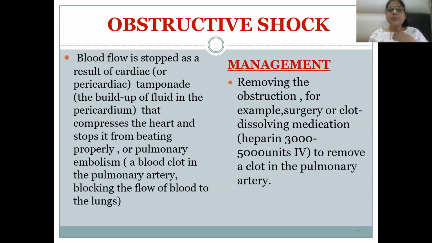Management is to remove the obstruction by surgery, or we can give clot-dissolving medication like heparin, an anticoagulant, which can be given 3,000 to 5,000 units IV to remove the clot in the pulmonary artery.